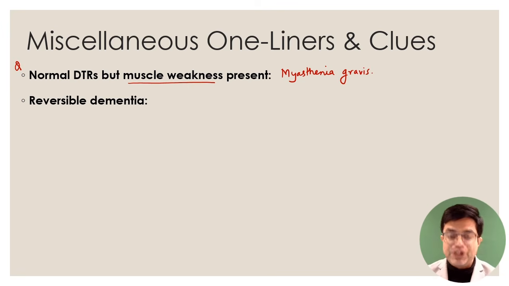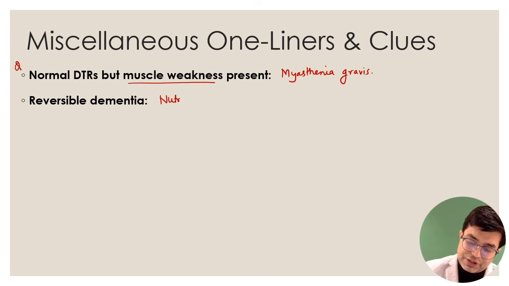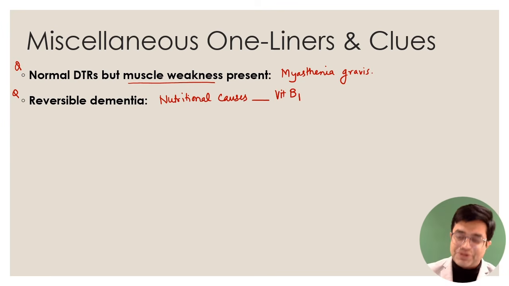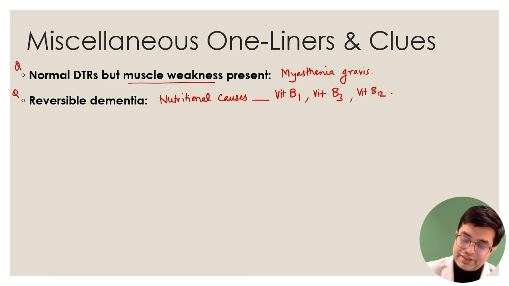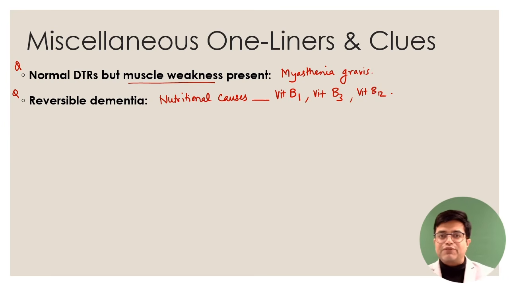Then reversible dementia, it is usually seen due to nutritional causes. It's a recent MCQ asked in the FMGE exam. Nutritional causes like vitamin B1 deficiency, dry beriberi, can cause it. It can also occur due to vitamin B3 deficiency, niacin, pellagra: diarrhea, dementia, dermatitis. Remember that is a reversible dementia. And thirdly, it can happen due to B12 deficiency. It can involve the spinal cord, and rarely it can involve the temporal and occipital lobes also. So reversible dementia is caused by nutritional causes: B1, B3, B12.